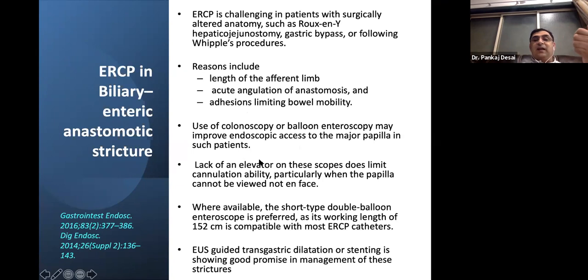But with these, the lack of an elevator on the scopes does limit the cannulation ability, particularly when the papilla cannot be viewed and faced. Therefore, wherever available, a short type of double balloon enteroscope is preferred. EUS-guided transgastric dilatation or stenting is showing good promise. So nowadays, where you have access to EUS, interventional endoscopists get across from the gastric or the duodenal side into the bile duct and dilate the strictures antegrade or place a plastic stent.